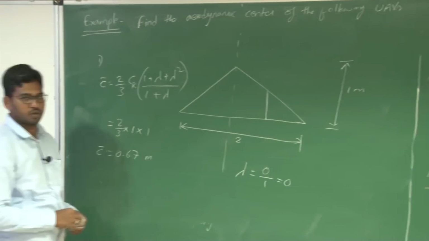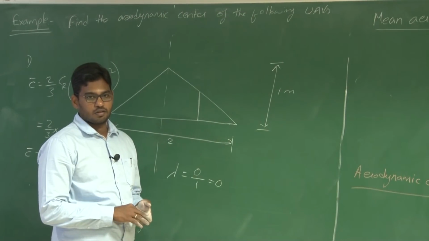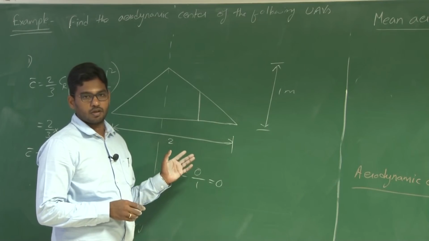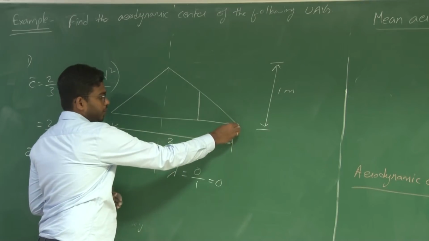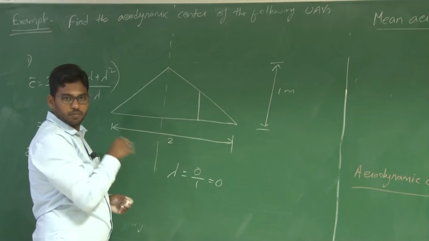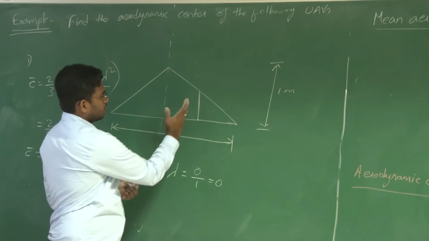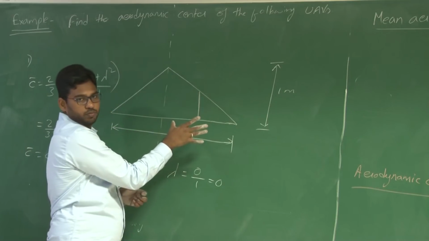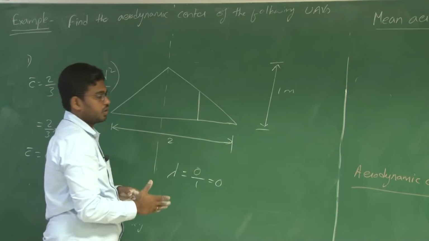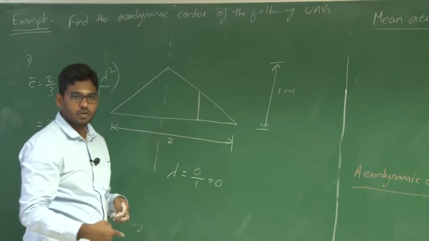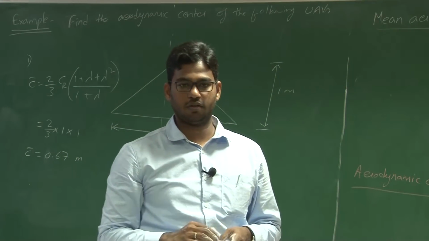So 0.67 meters is your mean aerodynamic chord. So what exactly is a delta wing here? For low speed, assuming that there is no actual sweep here, it is actually a wing tapered about the trailing edge. Usually if there is a sweep, you will project the aerofoil along the flow, and take that aerofoil as a rib to construct your wing.